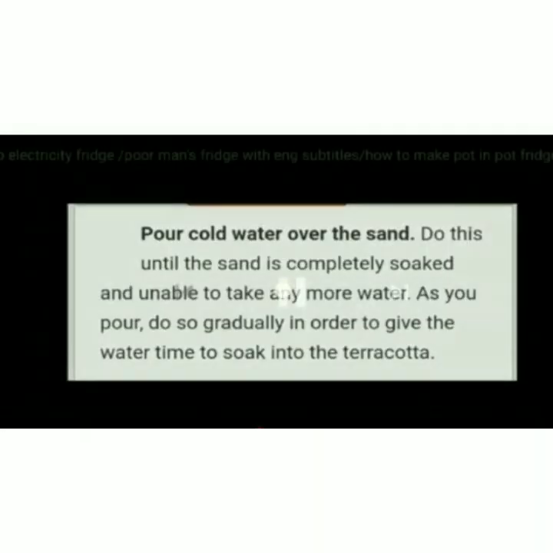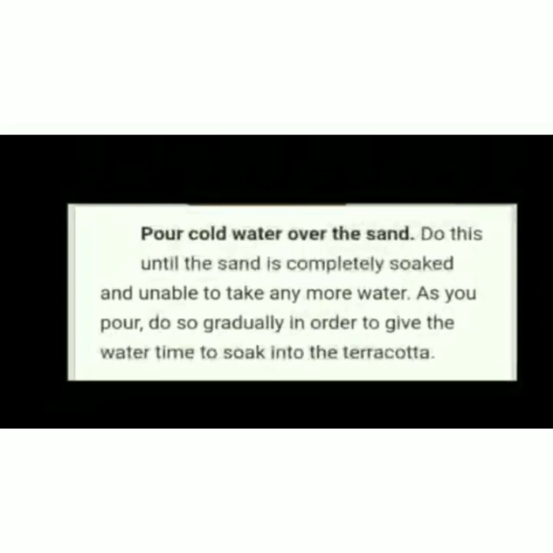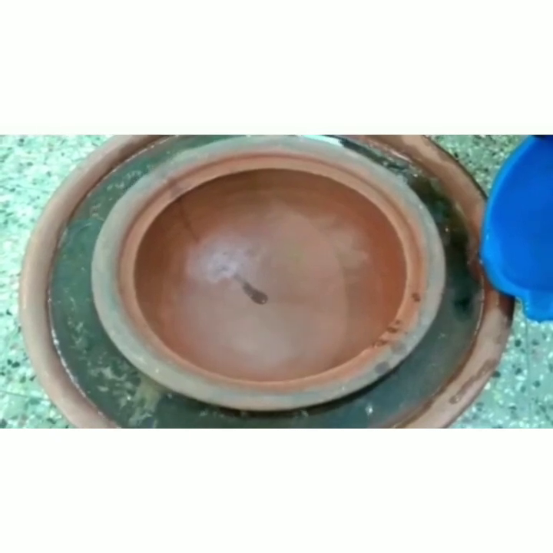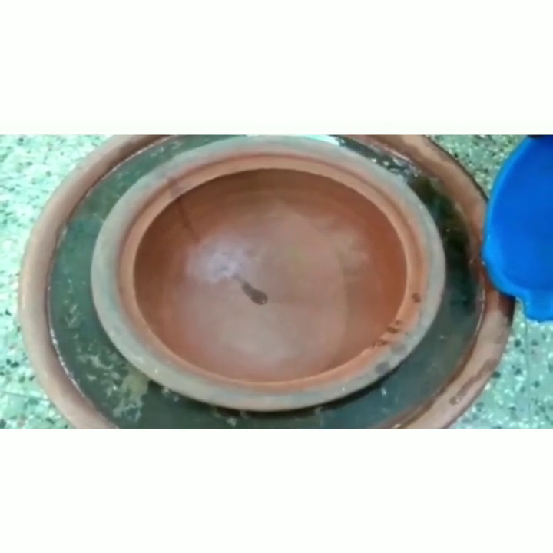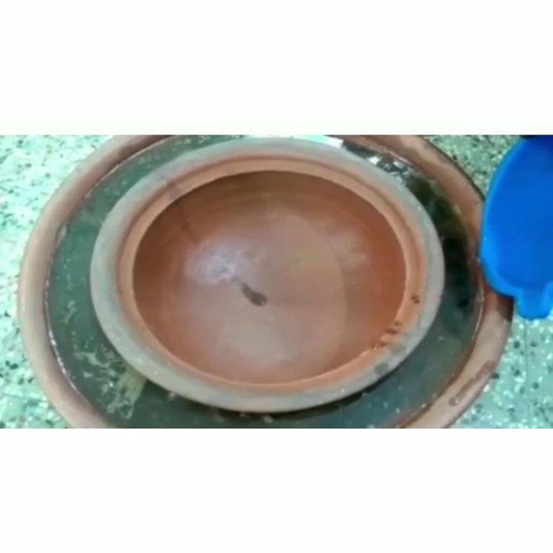Now we'll pour cold water over the sand. Do this until the sand is completely soaked and unable to take any more water. As you pour, do so gradually in order to give the water time to soak into the terracotta. Now we are adding the water, and we'll keep adding the water until the whole sand soaks it.